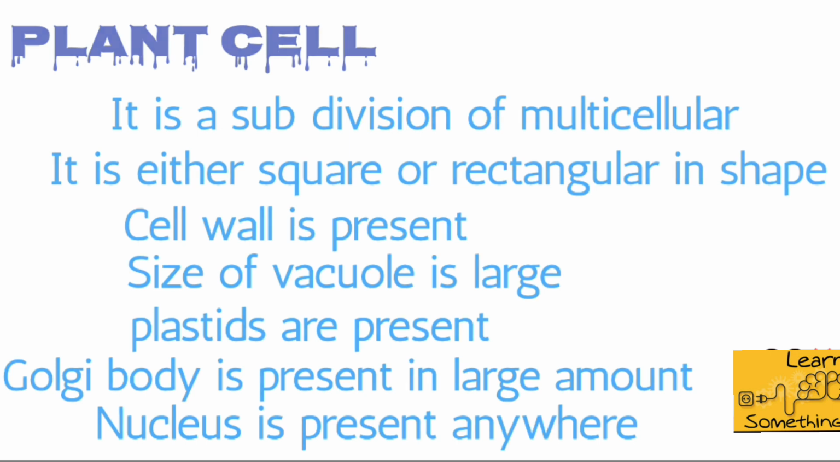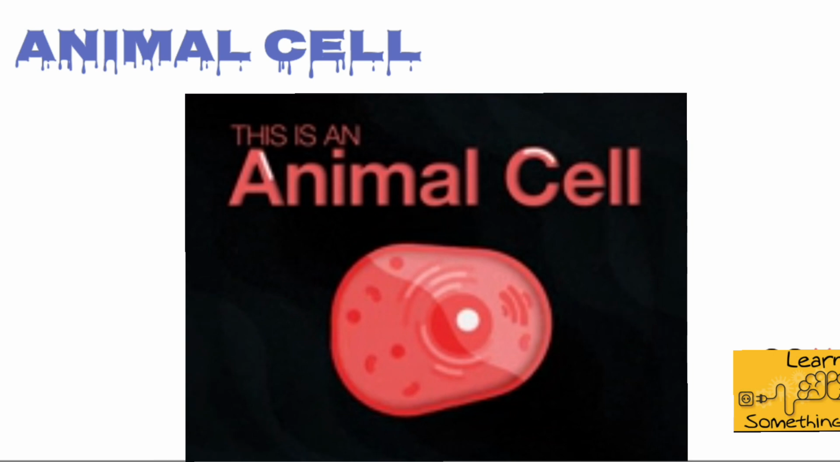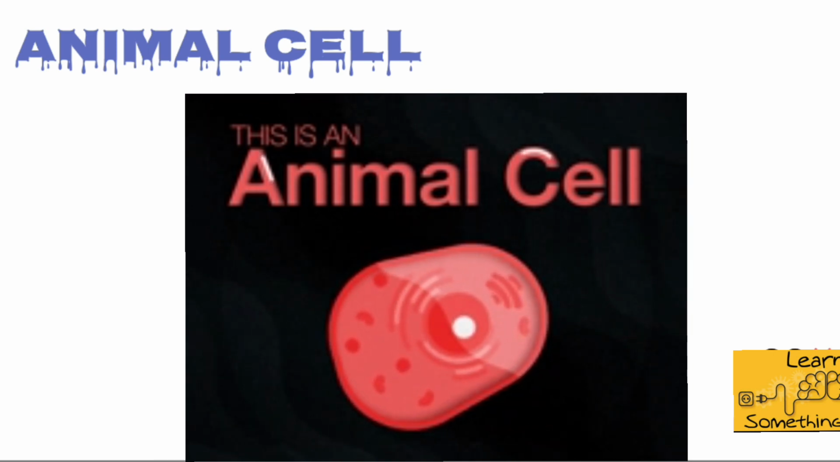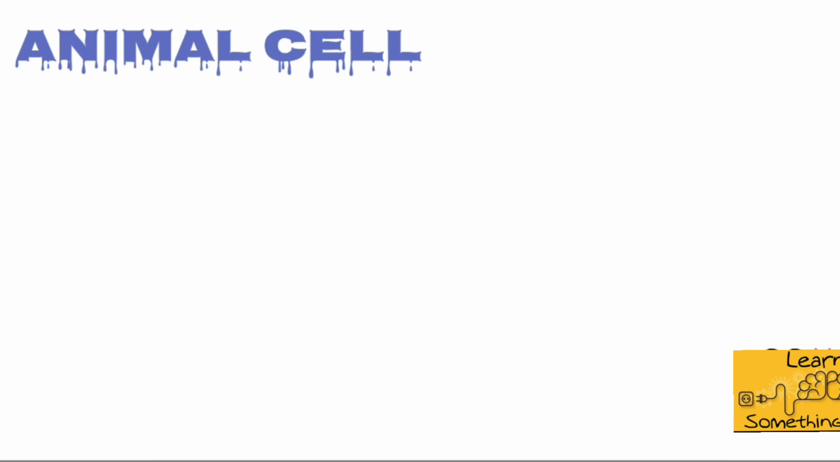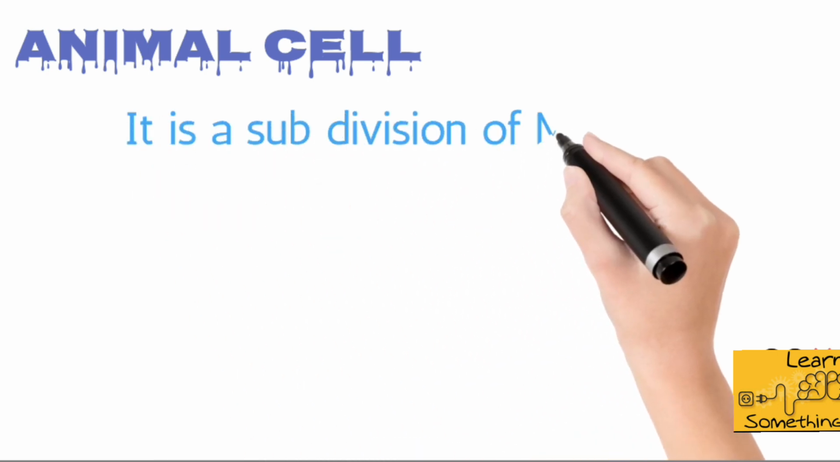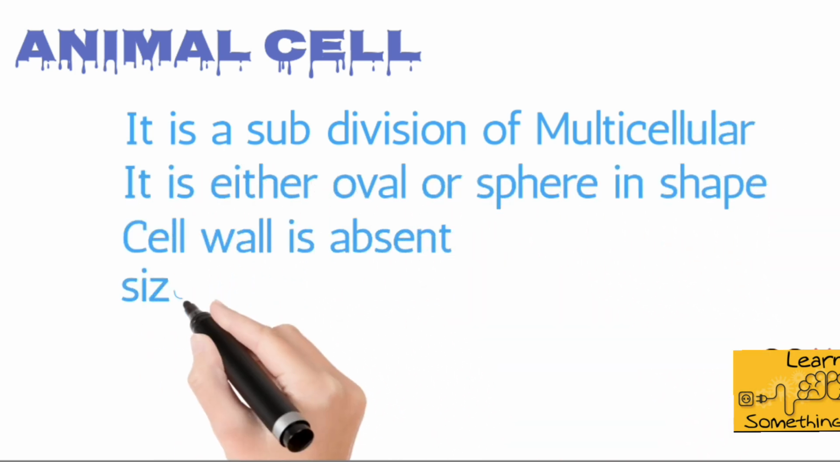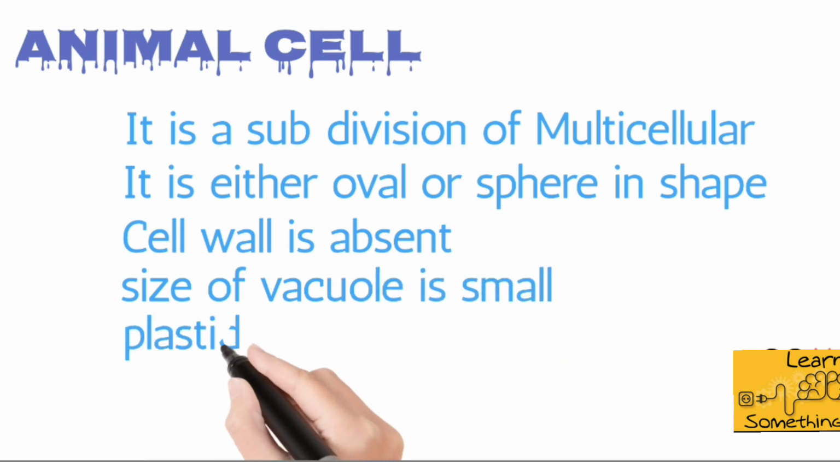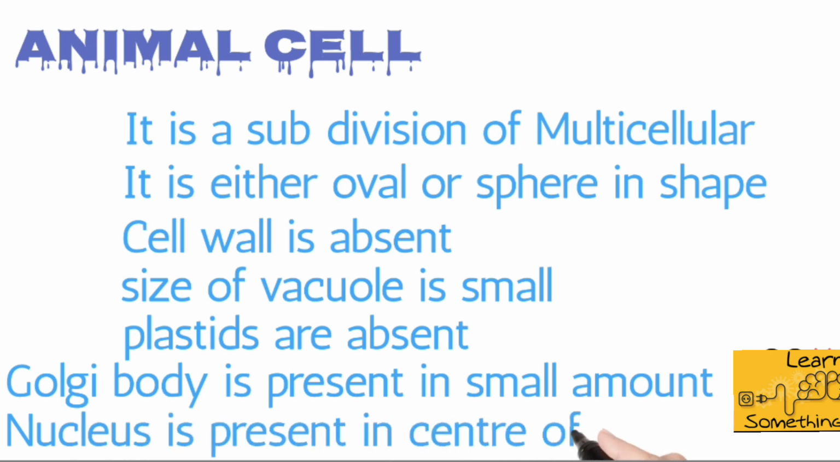So now let's try to understand the animal cell. By the word itself, we could say that the cells that are found in animals are known as animal cells. As animals are also composed of more than one cell, we could say that animal cell is a subdivision of multicellular. Animal cells are either oval or spherical in shape. In the animal cell, cell wall and plastids are absent. Also, the size of the vacuole is small. Golgi body in the animal cell is present in small amount. The location of the nucleus in the animal cell is generally in the center.